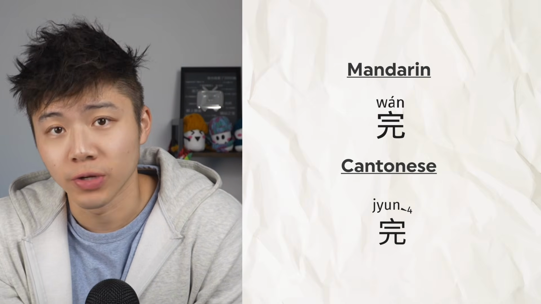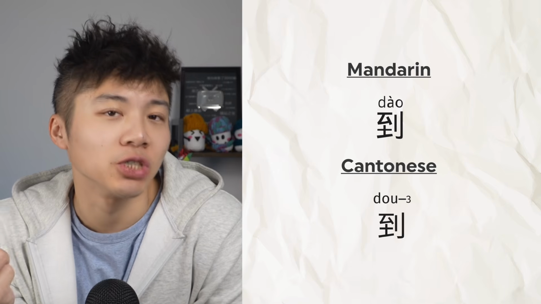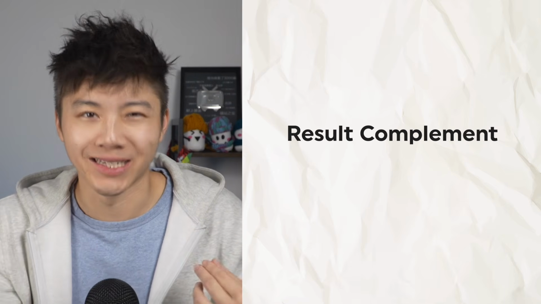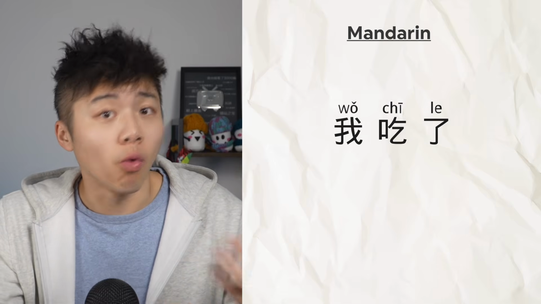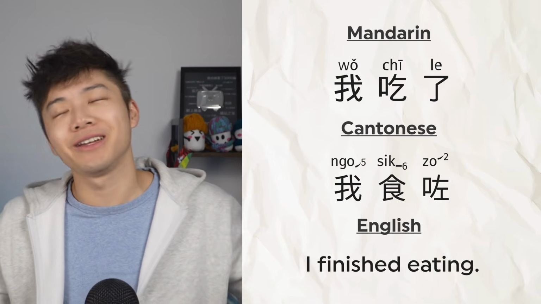The third most common mistake learners make is missing the words for completion, 完 or 晒, or 到 or 好, or what's called the result complement. So here's another common mistake many learners make when studying Chinese, which is forgetting to use words like 完 or 完 in Cantonese or 到 or 都 when you need them to describe a completed action or the result of an action, aka result complement, which we'll explain in a second. For example, you might say something like 我吃了, 我食咗, thinking you've clearly said, okay, I finished eating.